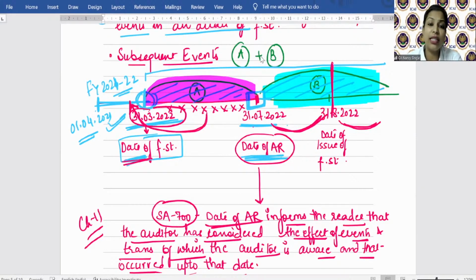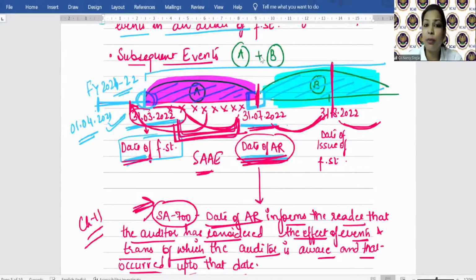There are certain adjusting events and certain non-adjusting events. So when the auditor is signing his report, if before that there is any event for which either an adjustment is necessary in the financial statements of 21-22, or a disclosure is required, the auditor needs to consider that, because SA 700 says that when the auditor puts a date, it signifies that the auditor has considered the events up to that date. So if something like that has happened between the date of financial statement and the date of auditor's report, the auditor shall perform audit procedures to obtain sufficient appropriate audit evidence. Here you have not yet given the audit report to anyone, not even to management, you have only signed it. So if you have to change the report, it is within the hands of the auditor only, right? So the auditor should perform audit procedures to obtain sufficient appropriate audit evidence.